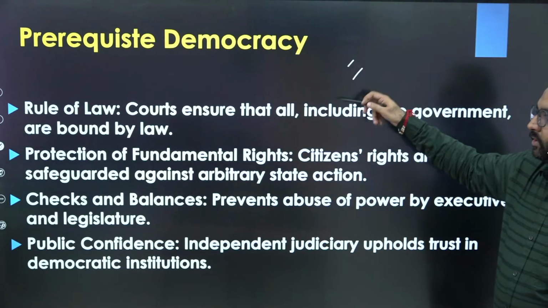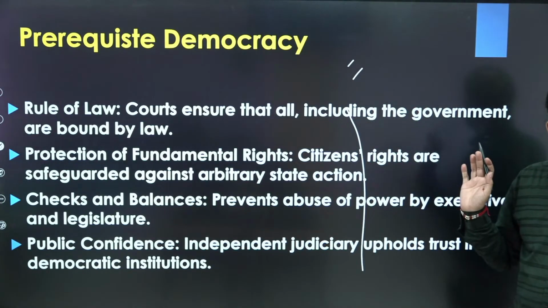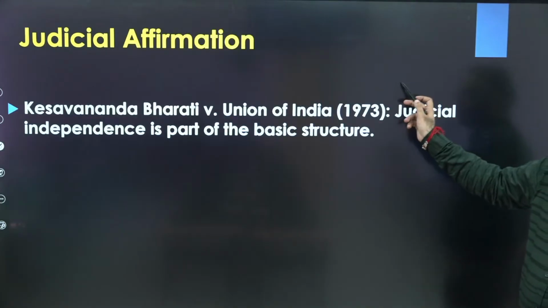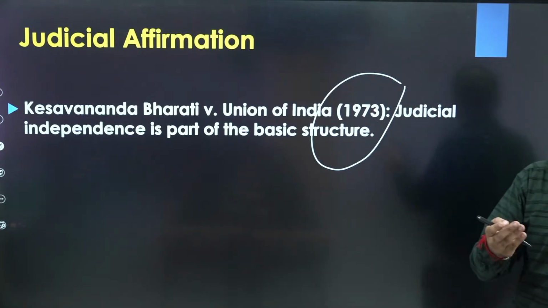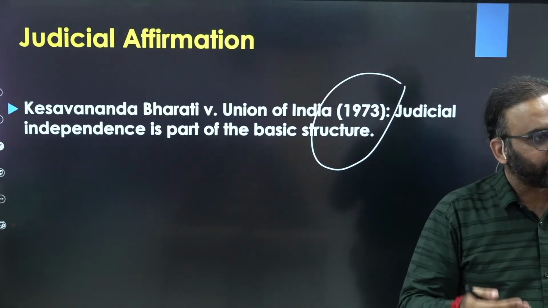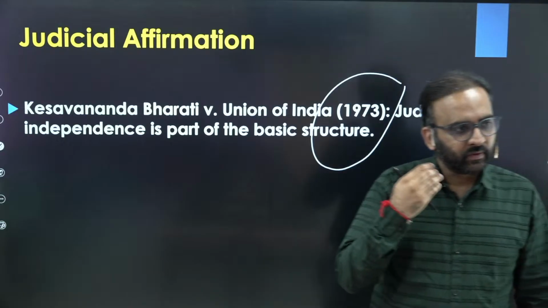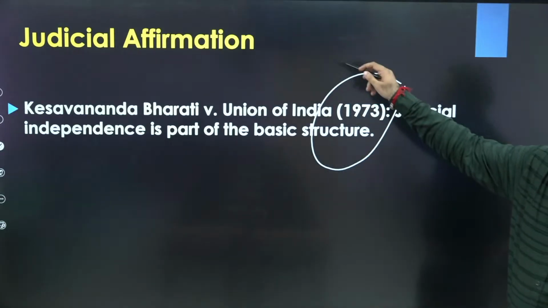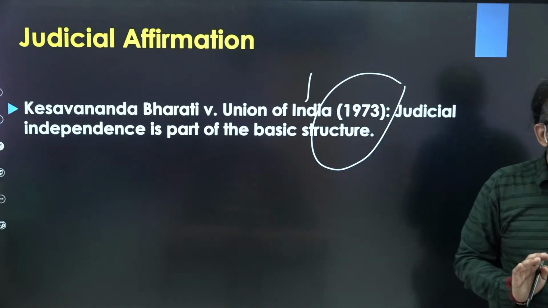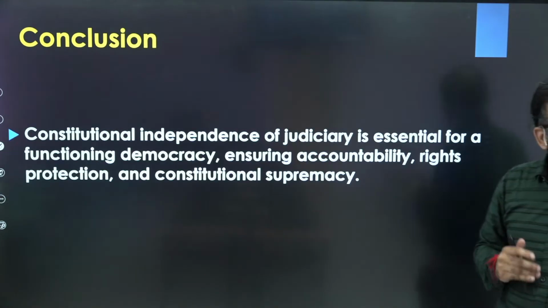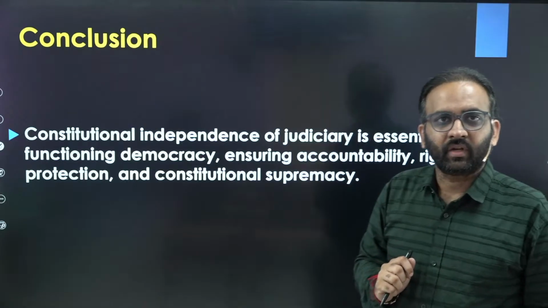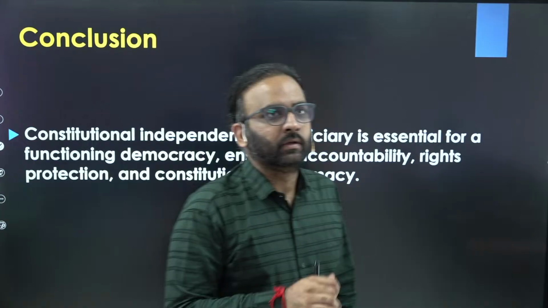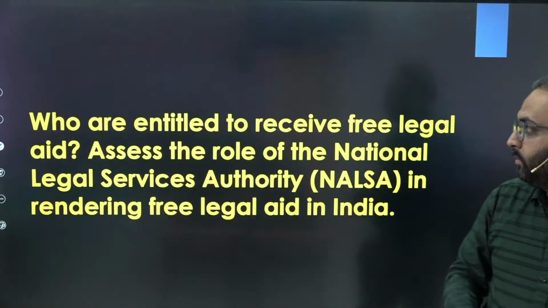So prerequisite of democracy already discussed, right? Constitutional safeguards. Then even you can mention judicial verdict, that in Keshavananda Bharati case, Supreme Court do acknowledge that judicial independence is part of basic structure of the Constitution. So before conclusion, you can add this line also after constitutional safeguards. Clear? You get the point? So far so clear? Now coming to the next question.